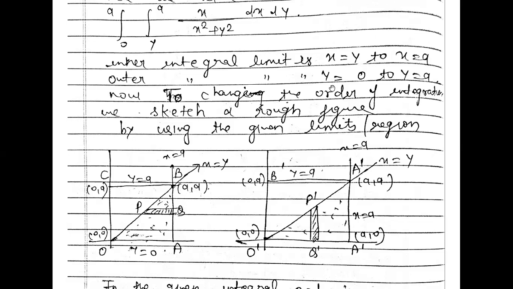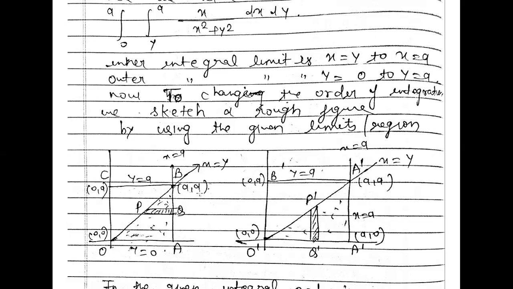Now the outer limit is given, y is equal to 0 to y is equal to a. So y is equal to 0 always lies on the x axis, and y is equal to a will lie on the y axis. So this is your y is equal to a line, parallel to the x axis, right? Now which region is our bounded region?